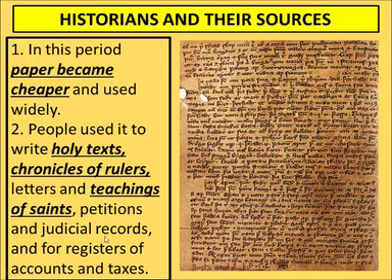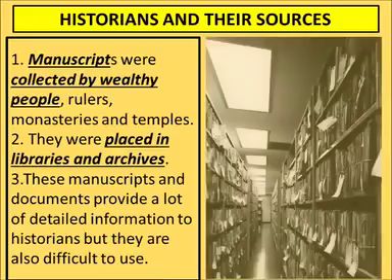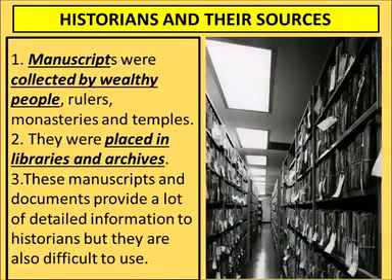Apart from this, petitions, judicial records, and records of accounts and taxes were also kept and written. Manuscripts were collected by wealthy people only. Manuscripts, as you know, are scripts which are written by hand, and only wealthy people who can give money to the people who write them could afford to have them written.